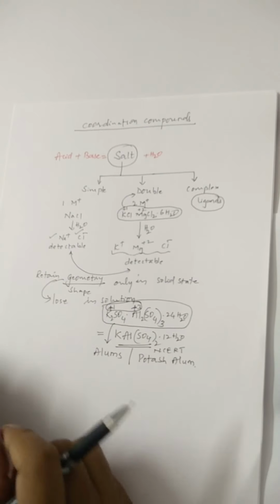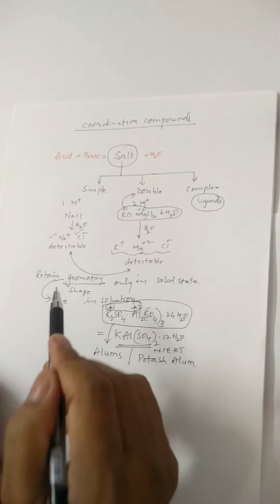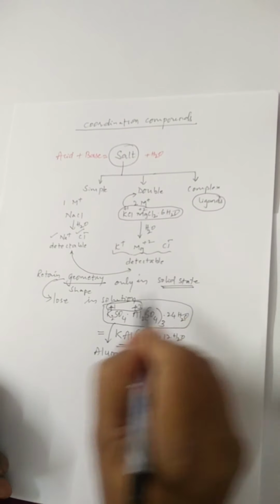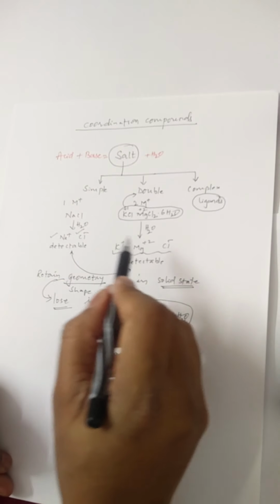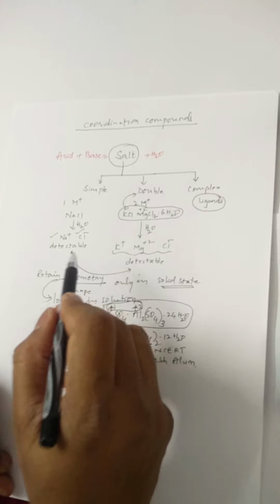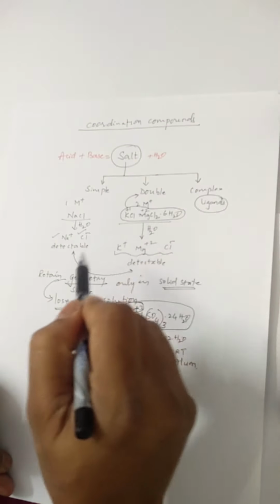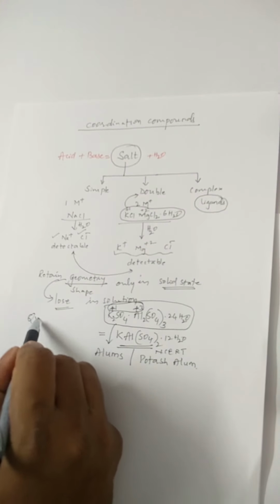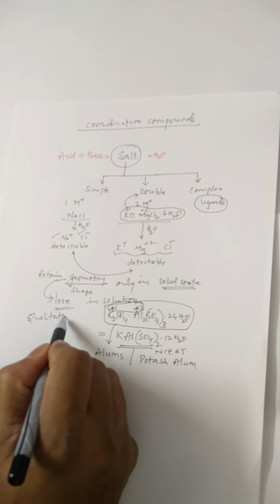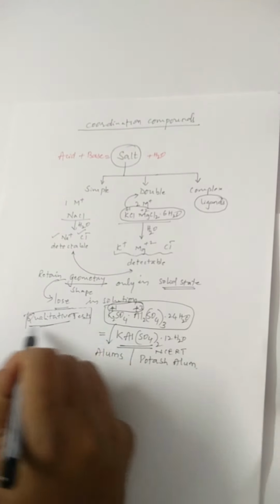Okay, now let me sum up this. Simple and double salts are those salts which retain their geometry only in solid state, whereas they lose their geometry in solution. They ionize completely in water, producing the respective ions as indicated by the formula, so that they are detectable by qualitative tests that you have performed when you were in PUC first year.